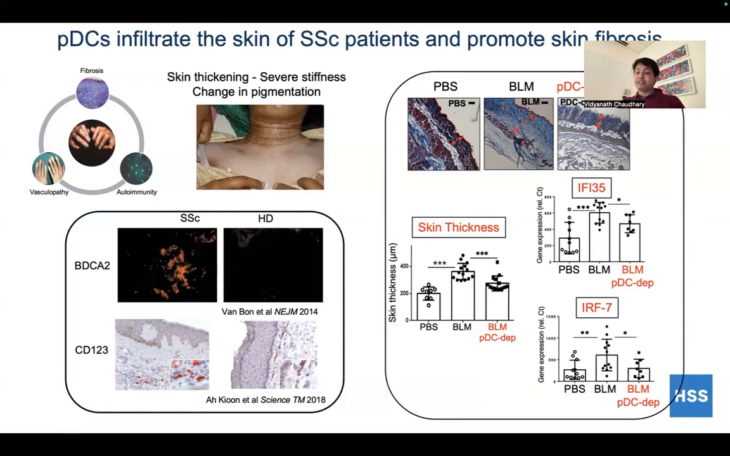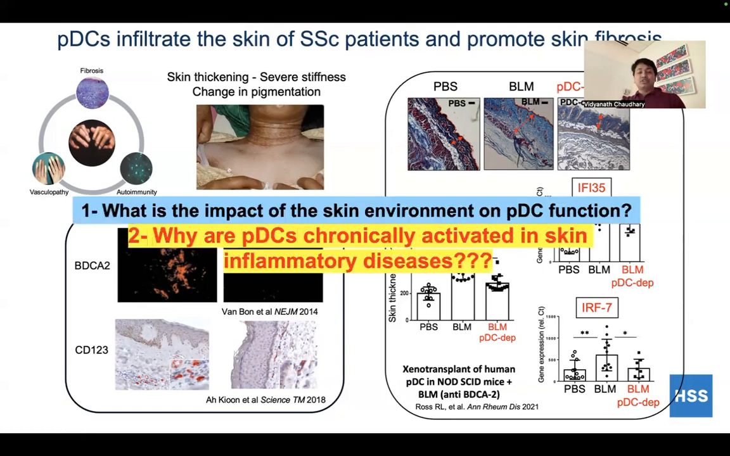This result was further confirmed in the humanized mouse model by targeting the PDC with the BDCA2 antibody, suggesting its role in the skin. So the two questions we are trying to address are: what is the impact of the skin on PDC function, and why are these PDCs chronically activated in skin inflammatory diseases once the PDC reaches the skin during disease conditions?